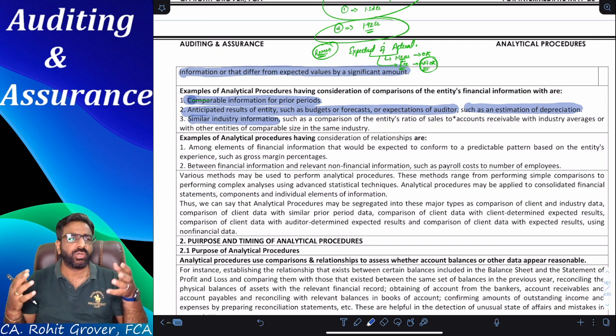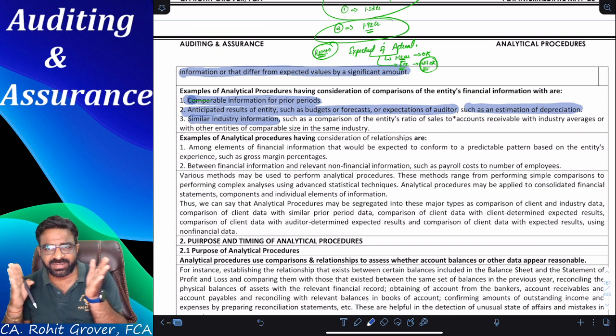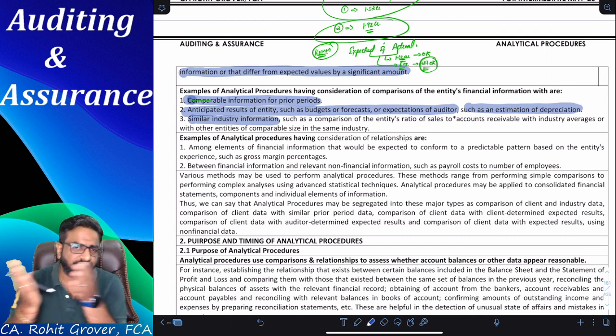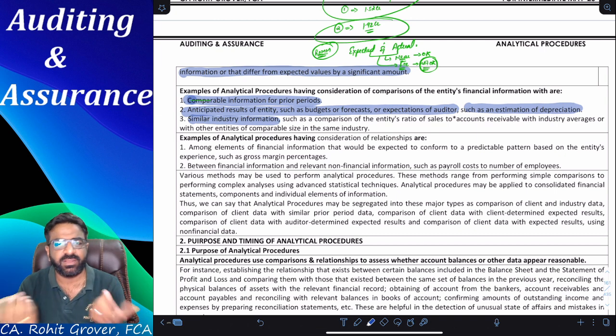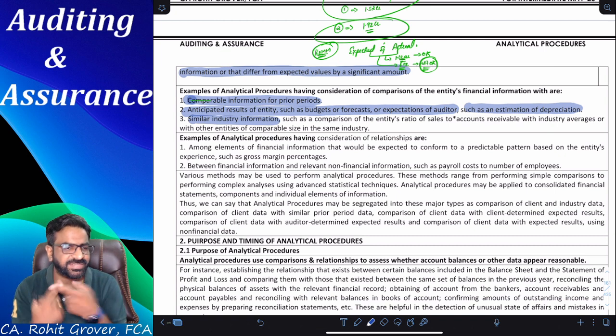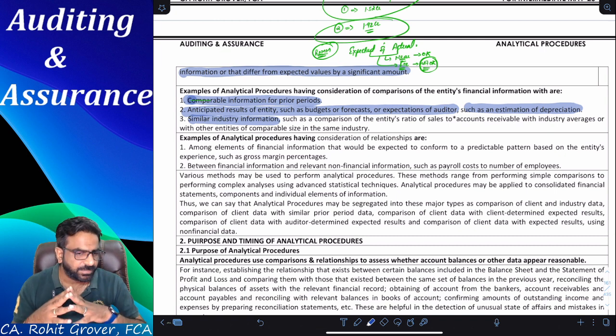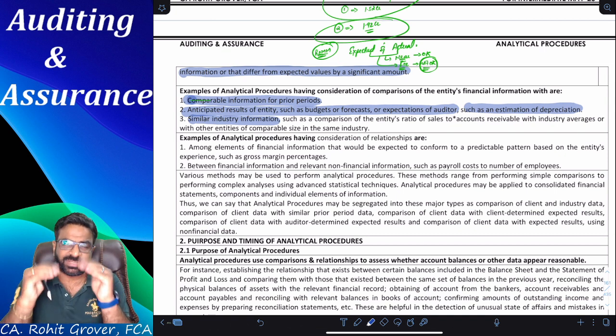So you should calculate the industry averages, and by calculating the industry averages, compare them with your client. If your client is meeting the criteria, it's fine. If not meeting the criteria, it means you got your answer that some problem is there. Like Jio was earning more than the industry rate. Airtel was earning more than the industry rate.